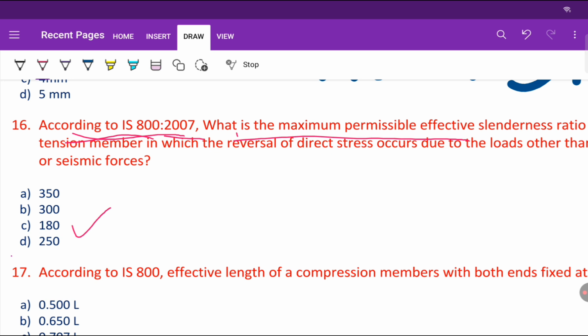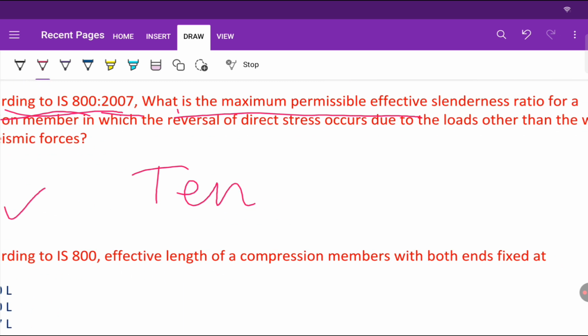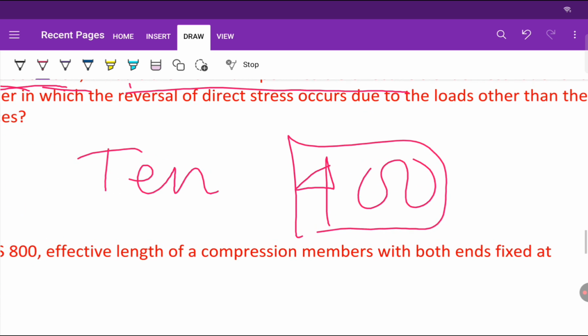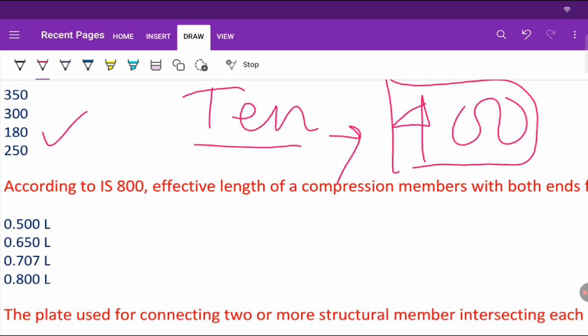And one thing also: if a tension member is permanently acting only in tension, then the value of the slenderness ratio will be 400. Remember, the slenderness ratio value will be 400 if the member is acting only in tension, permanently under tension. Okay, now let us move to the next question.